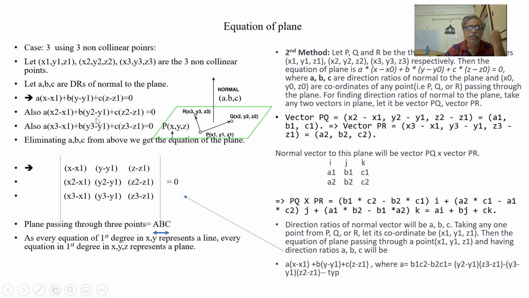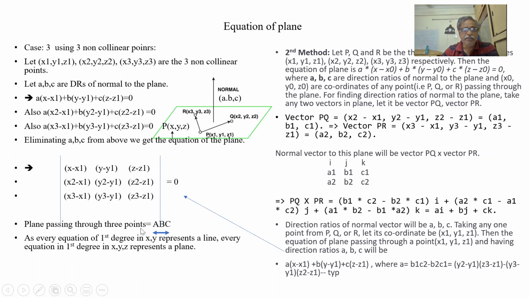You can solve normally or we can use the matrix method. In the matrix method, this is our x minus x1, y minus y1, z minus z1, x2 minus x1, y2 minus y1, z2 minus z1, and similarly the third row. When this determinant is 0, we get an equation in x, y, z. That is my equation of the plane.